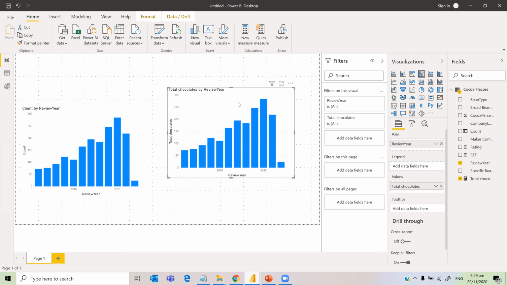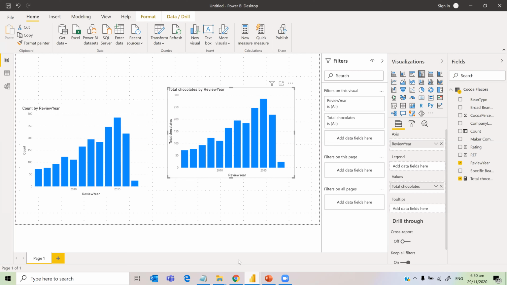We have another question: kindly show a combination of line chart and column chart in one visual. Line chart and column chart. Okay. So there should be one. See, line and stacked column chart.